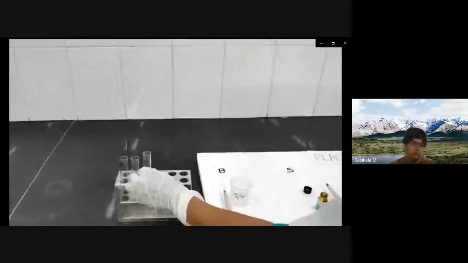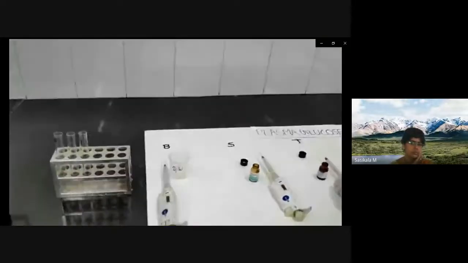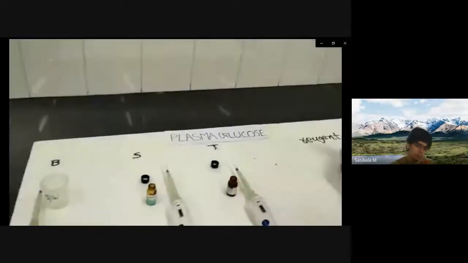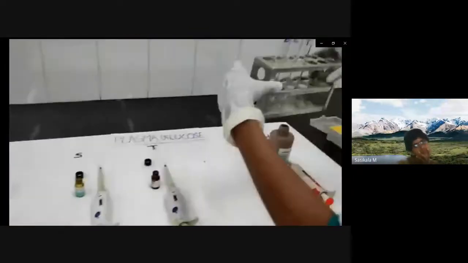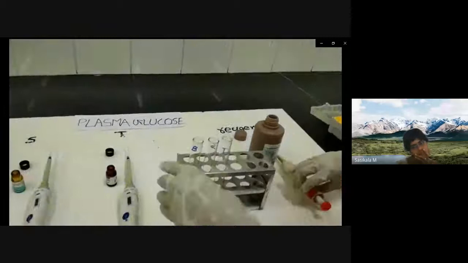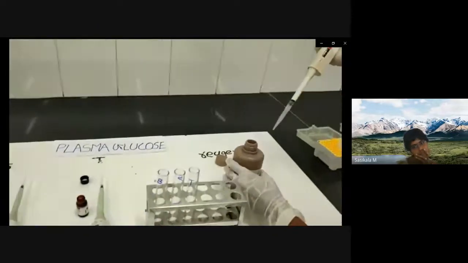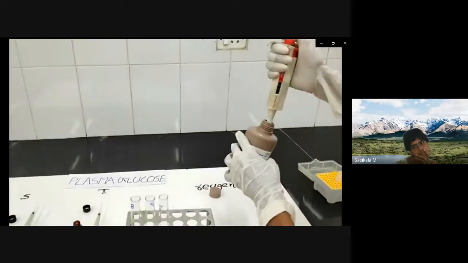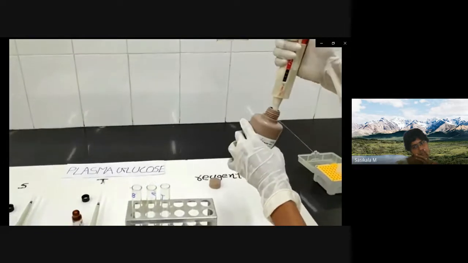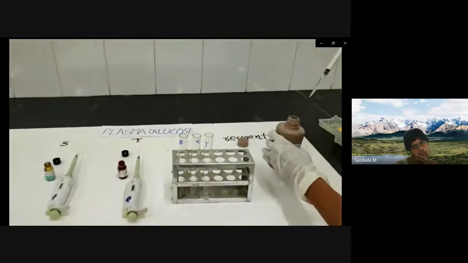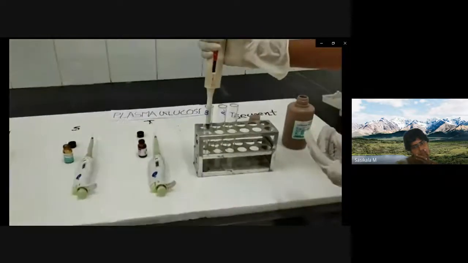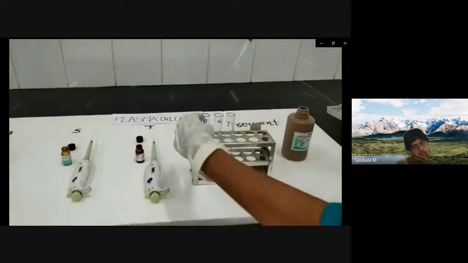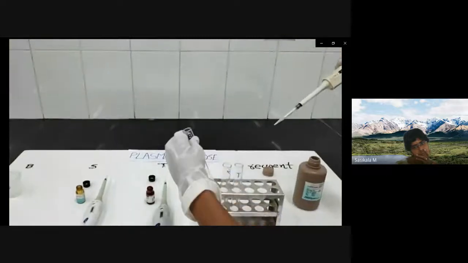After adding blank, standard and test, now you have to add 1000 microliter of GOD POD reagent in all these 3 test tubes. So you have to take the 1000 microliter of the GOD POD reagent and first you have to add into the blank test tube. So this is the blank. After adding the reagent, mix it properly.